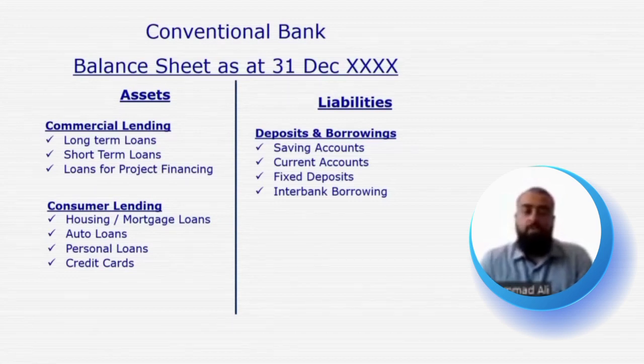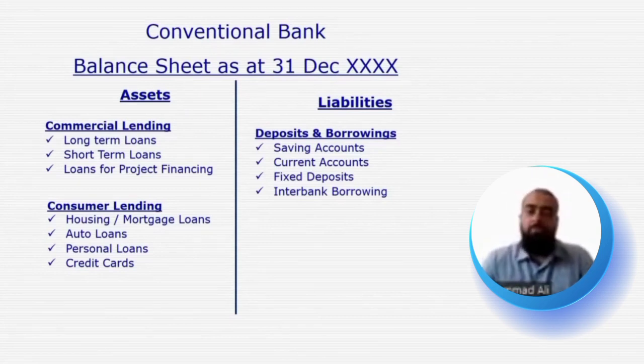So if a customer requires housing, he doesn't have his own funds, or his equity is very limited, he approaches a conventional bank and asks for home financing or housing finance. Under the housing finance, a conventional bank enters into a contract of loan with the customer. So if a customer requires, for example, $100,000 to buy a house, a conventional bank would loan or lend $100,000 through a contract of loan.